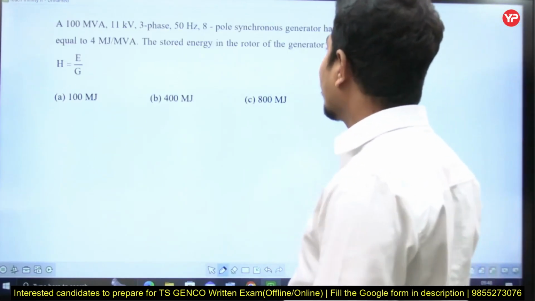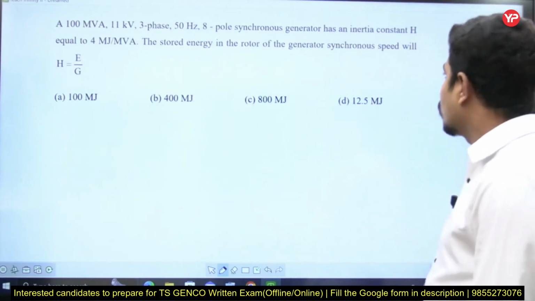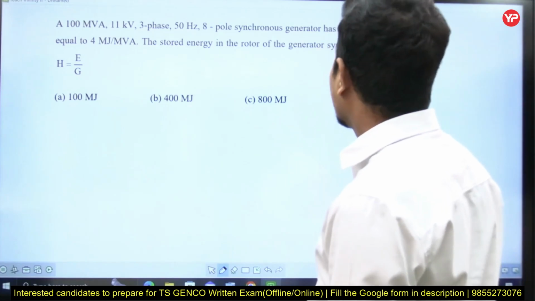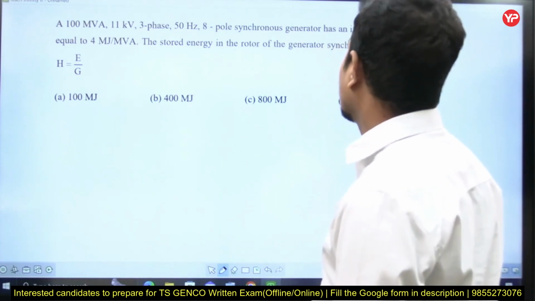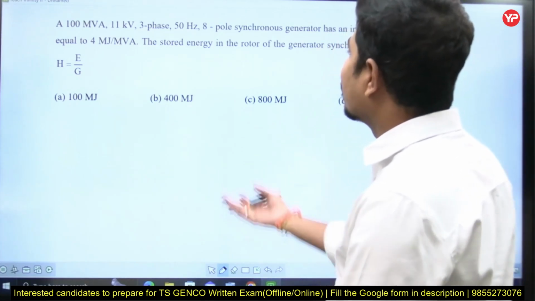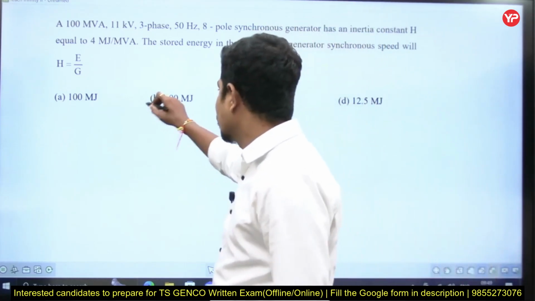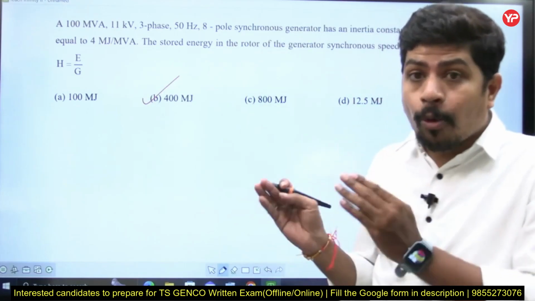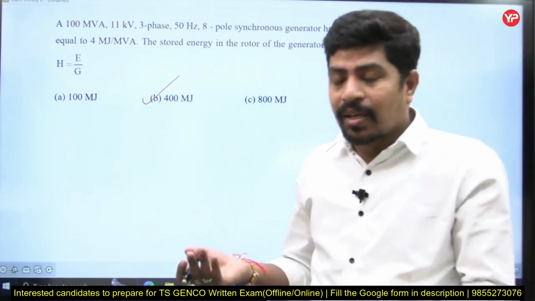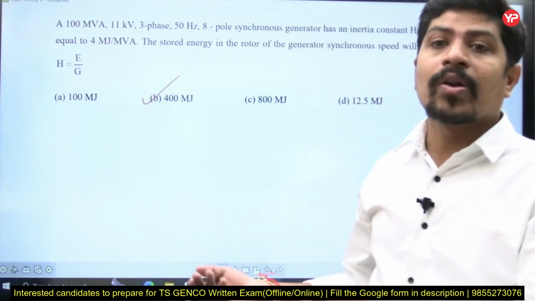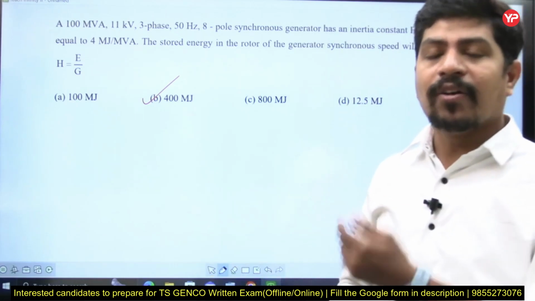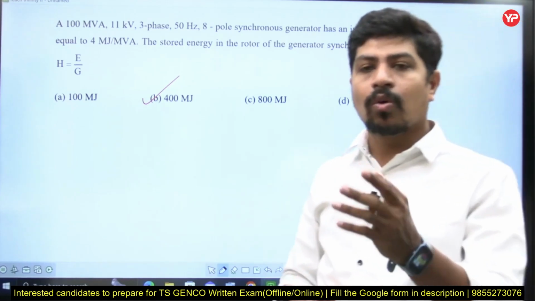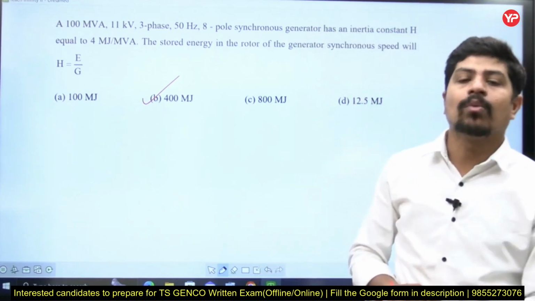A 100 MVA, 11 kV, 3-phase, 50 Hz, 8-pole synchronous generator has inertia constant H of 4 megajoule per MVA. The kinetic energy stored in the rotor body will be simply 400 megajoules. That's all. Why did I take the same question 2 times? This topic has importance in the competitive examinations of Telangana state. Definitely one question from this area in power systems, in GENCO or TRANSCO or AE or AW, whatever it is.